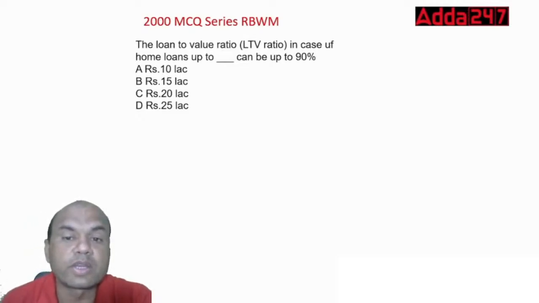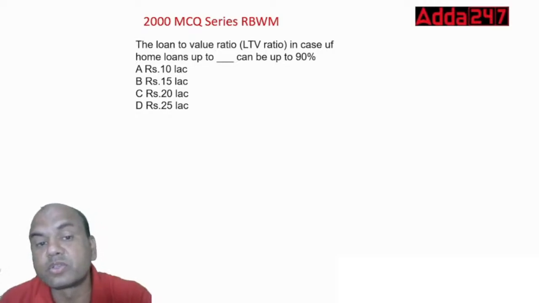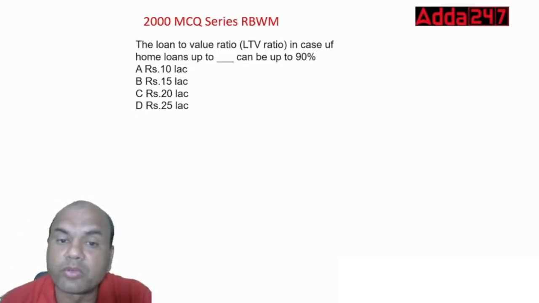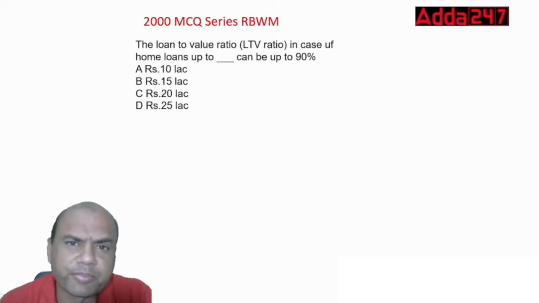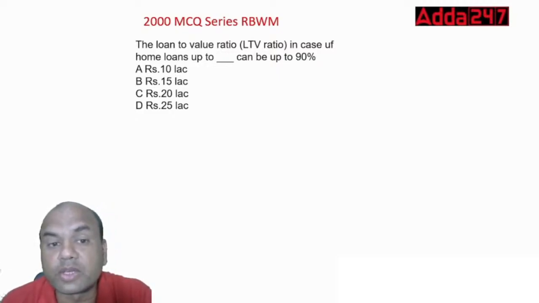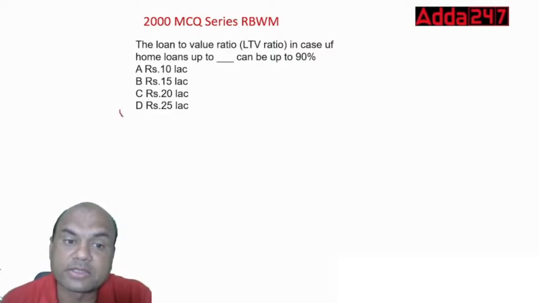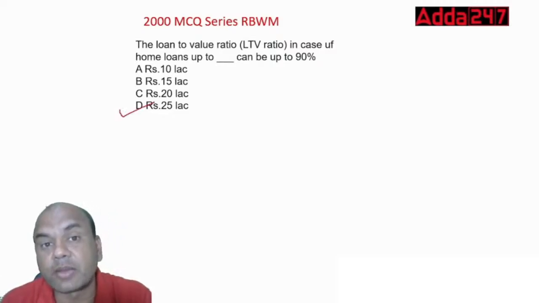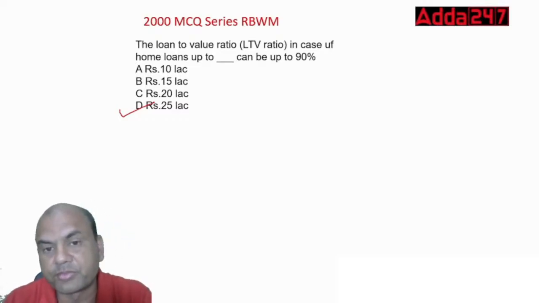The loan to value ratio, if the home loan is up to dash, can be 90%. Up to what amount can I give the home loan at 90%? Just now I gave you. In this case, the loan to value ratio in case of loans up to dash can be 90% as per RBI guidelines. It is 25 lakhs, because the RBI says up to 30 lakhs you can give 90%. Okay, got it clear?